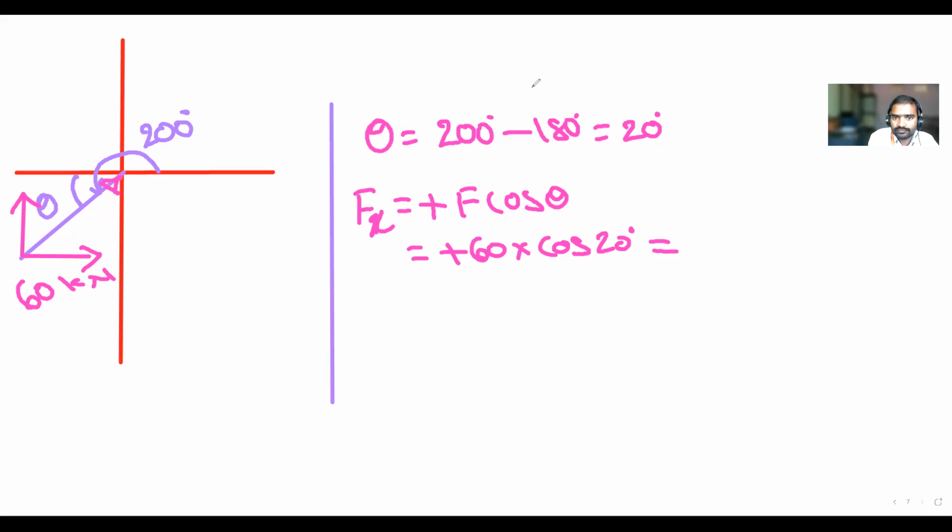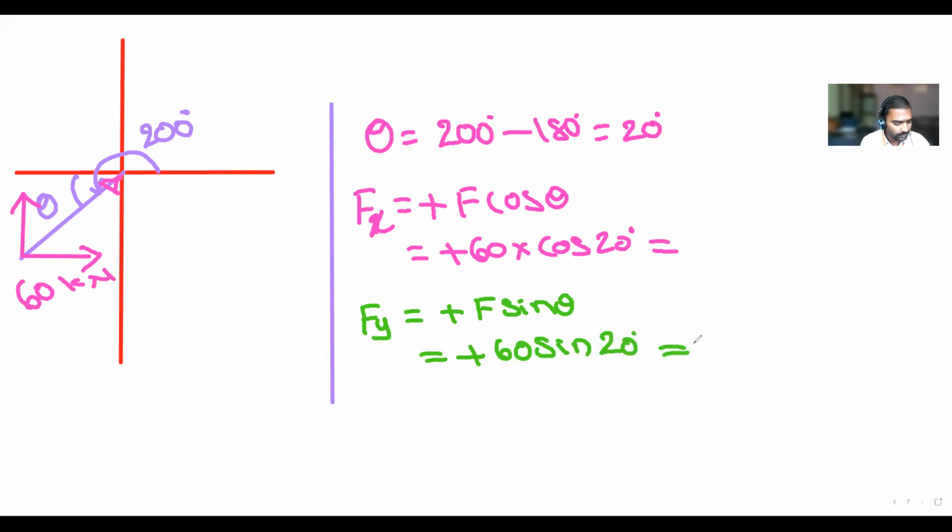Next, the Fy component. How to write the Fy component? Is it positive or negative? Vertical upward direction, so it is positive. So plus F sin theta. F is 60, sin 20 degrees. So this answer is right. Calculate, all of you. How much is the answer?